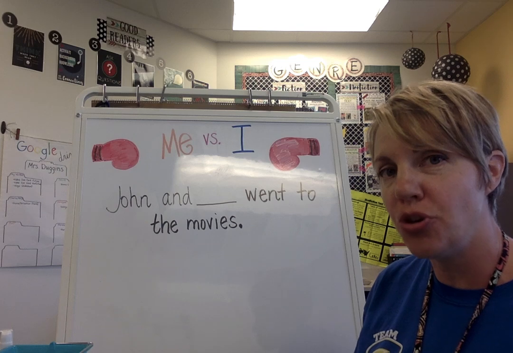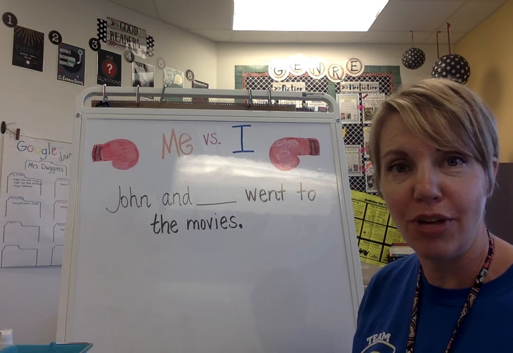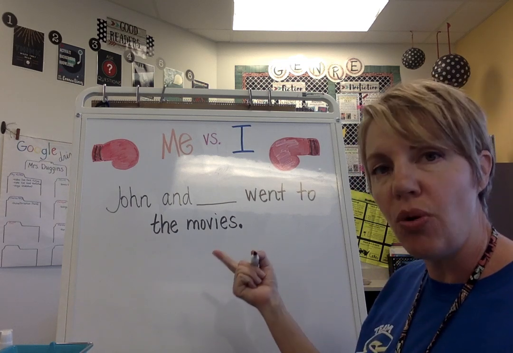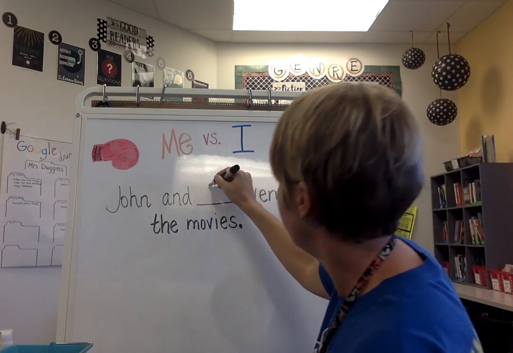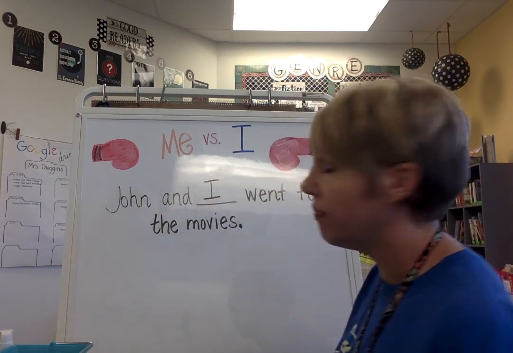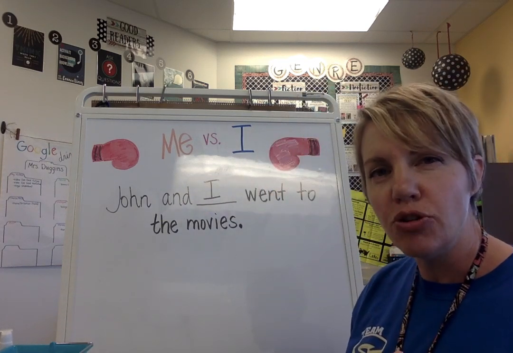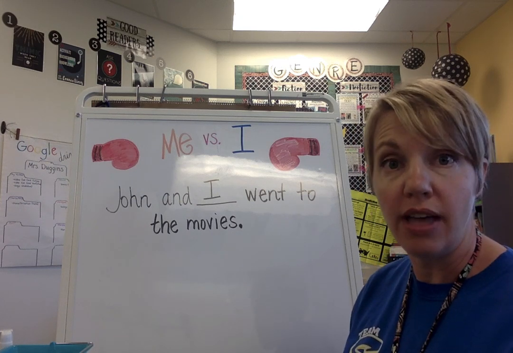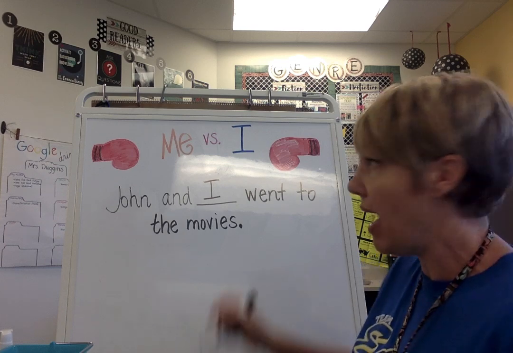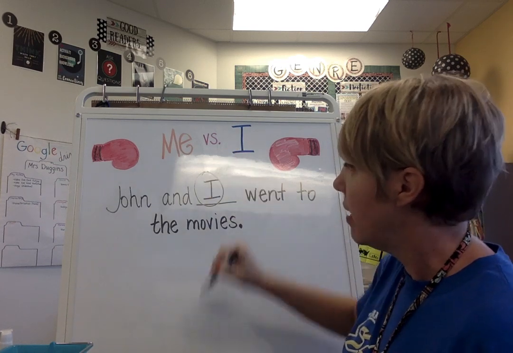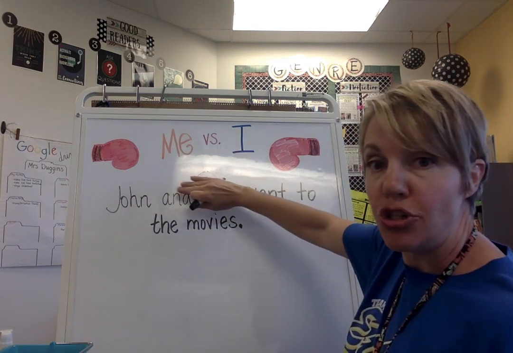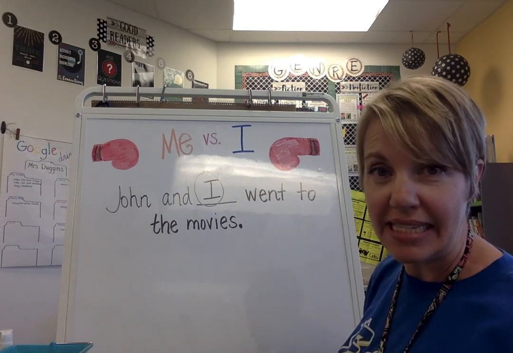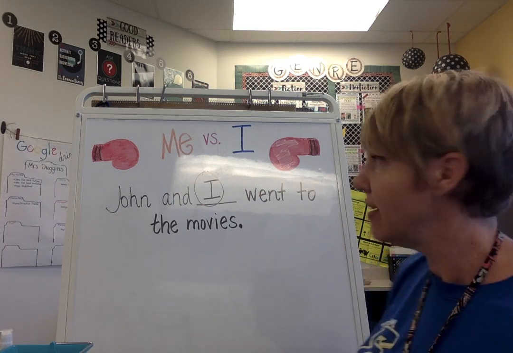Now, if you're still not sure, I have a little trick that you can use. Let's go ahead and insert I to start with. One little trick you can use is to cover up everybody else except for yourself in the sentence. So, I am I, and I'm going to pretend that John and don't even exist, and I'm going to read the sentence.